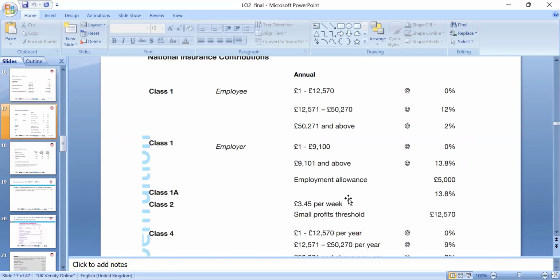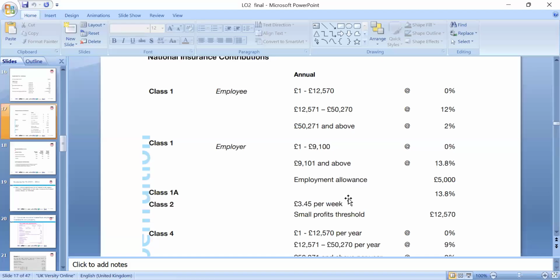Yes, class 1 national insurance. For employees, the rate is 0% from £1 to 12,570. If you're earning more than that, it is 12% NI. If you're earning more than 50,000, it is 2% NI. The employer pays 0% on the first 9,100, and after that the employer pays 13.8%. Employment allowance of 5,000 is available.